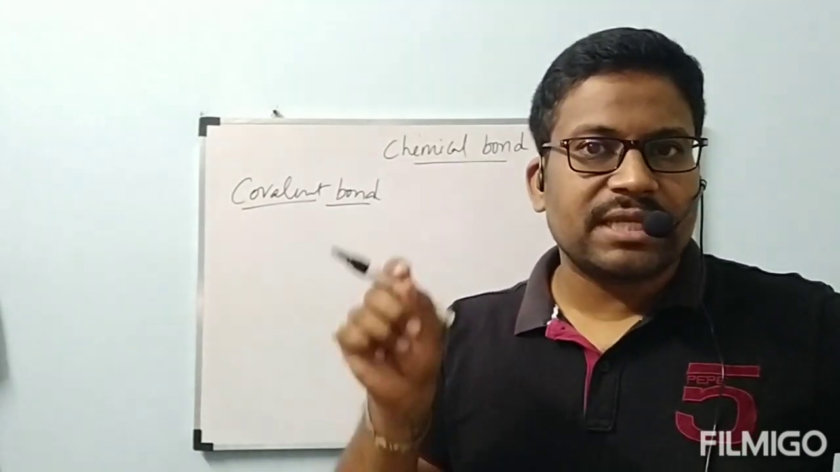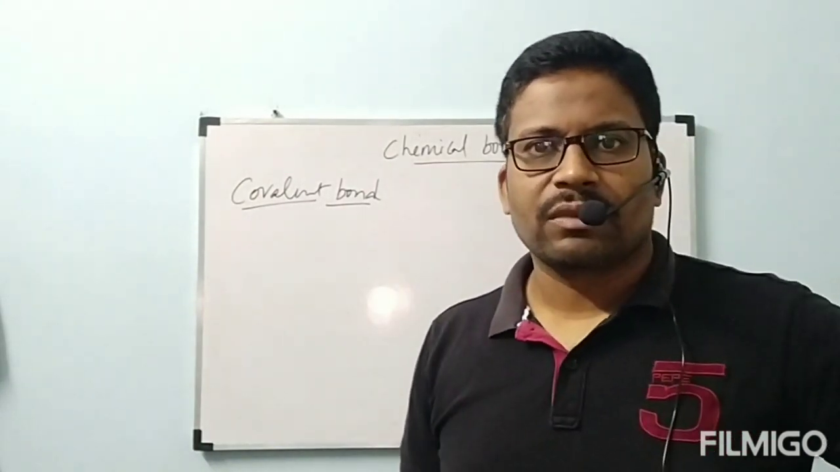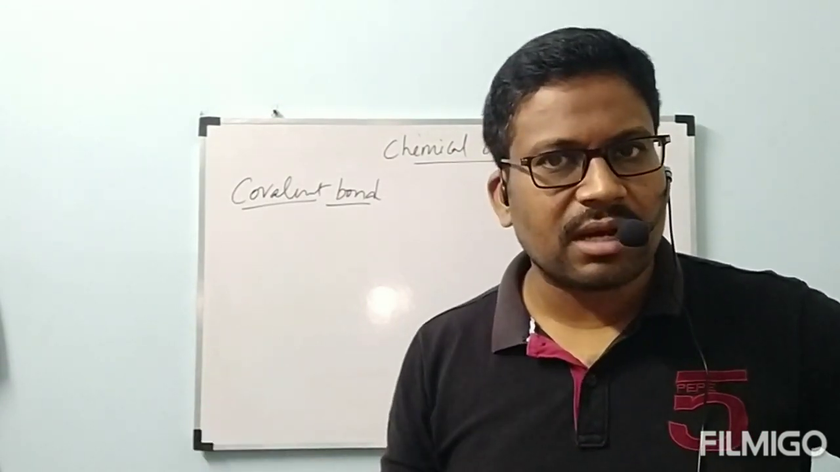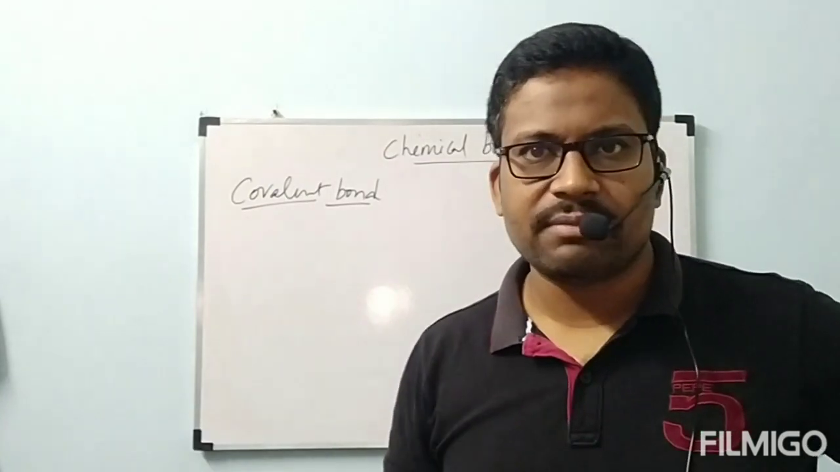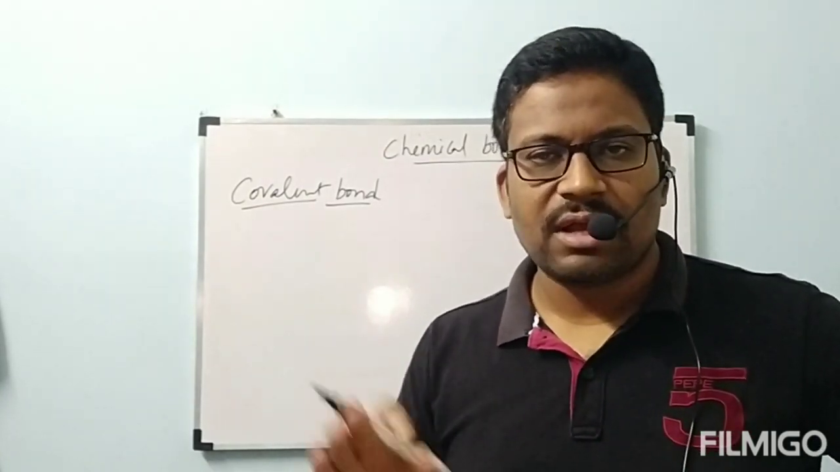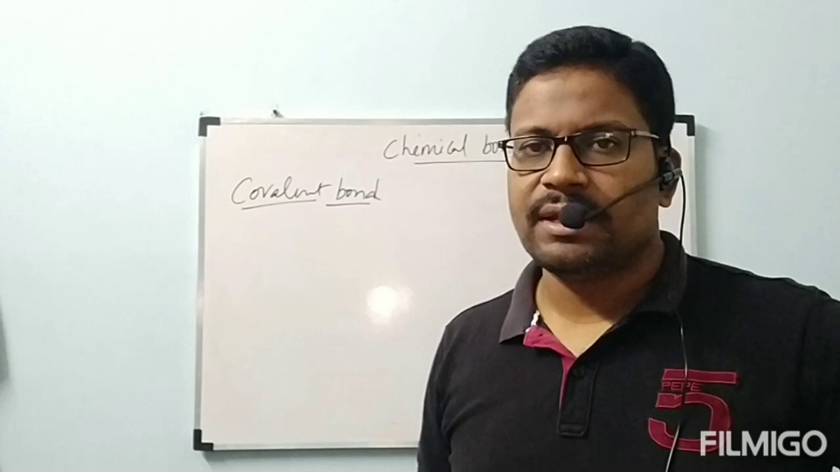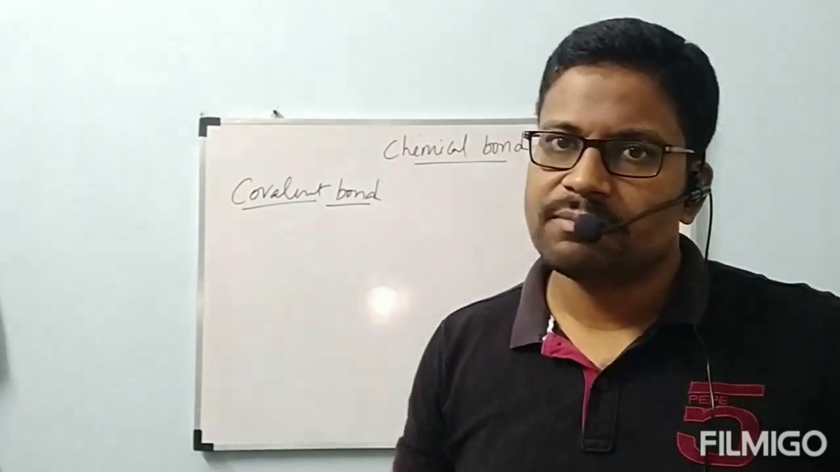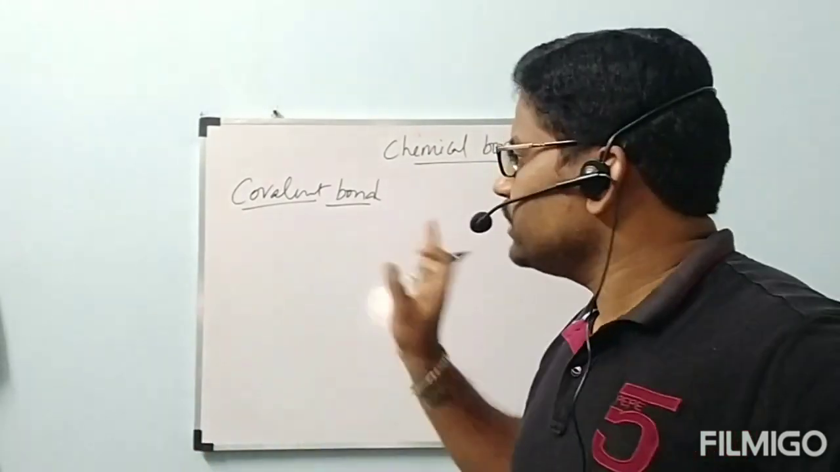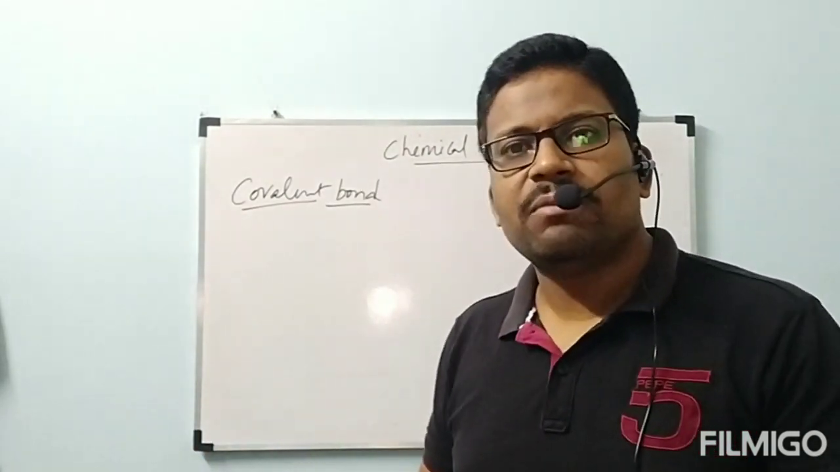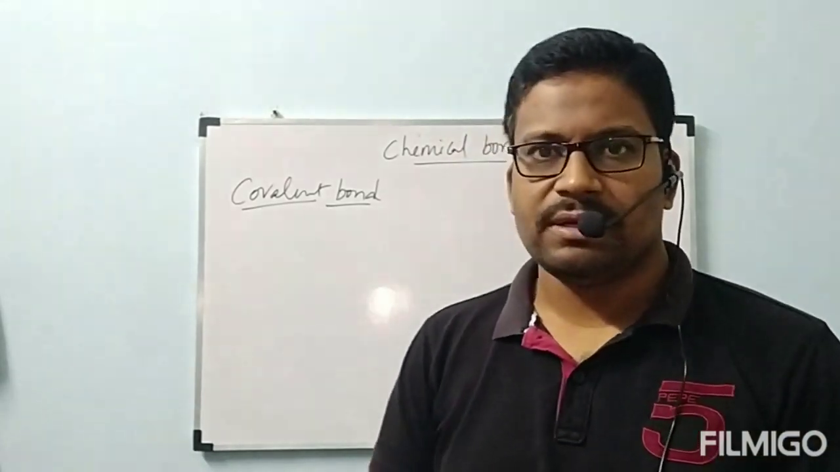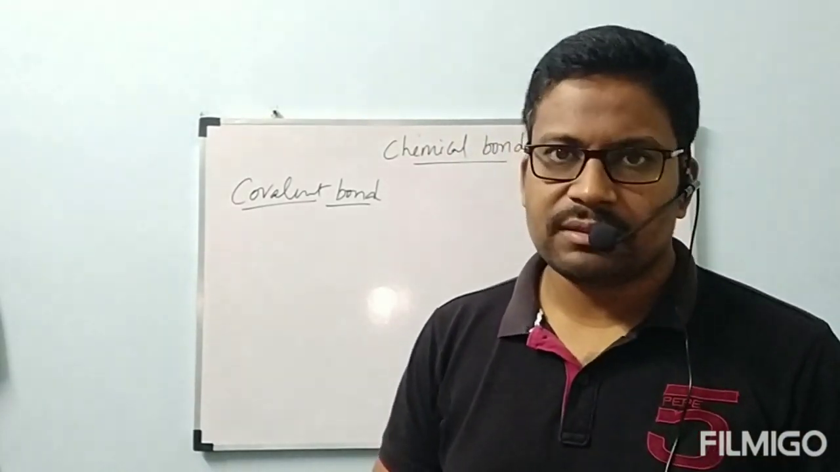But if you see non-metal and non-metal, HF, H2O: hydrogen and oxygen are both non-metals in H2O, and in HF, hydrogen and fluorine are both non-metals. If you see a bond between non-metal and non-metal, that is definitely called covalent bond. But where an ionic bond will be exhibited, we will come to know by understanding Fajan's rules. Till then, wait.